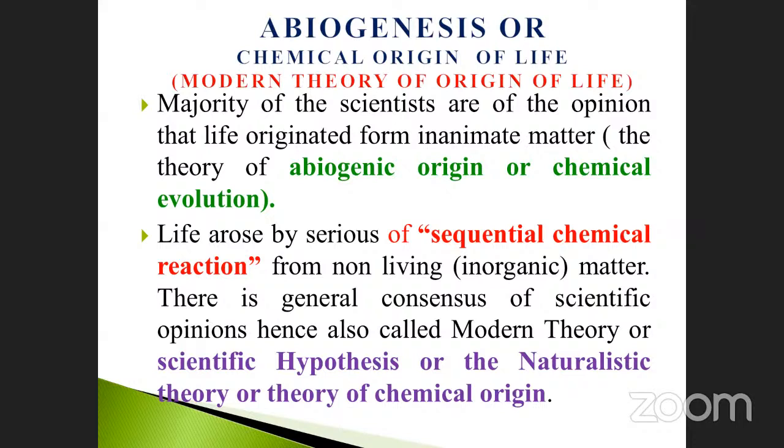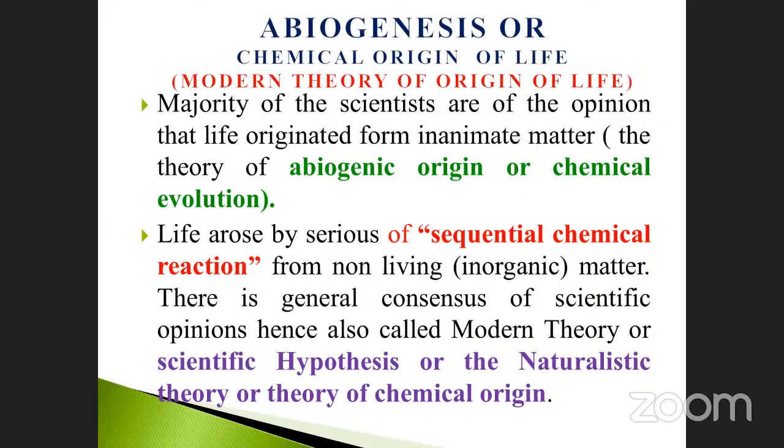And what are the theories? Already we discussed, there are 5 theories reported by the scientists. What are they? First one is special creation, then spontaneous generation, likewise we saw it, isn't it? And then biogenesis. Biogenesis is nothing but what? The living organism originated from a pre-existing cell or pre-existing organism, isn't it? That thing we also discussed. That comes under the heading known as biogenesis.